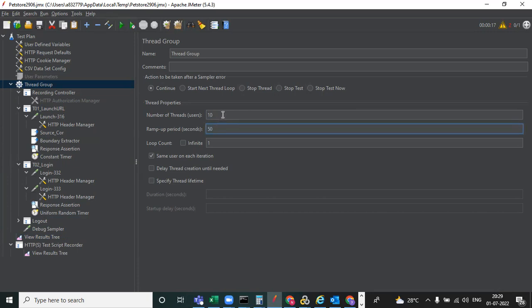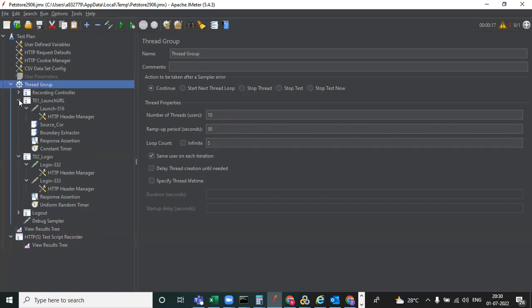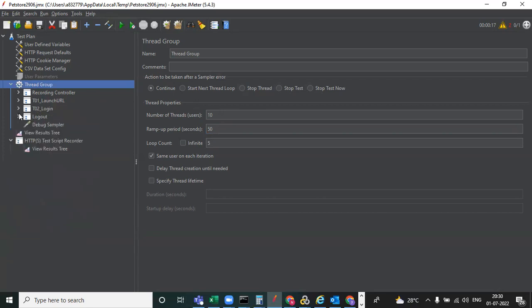That will be your choice. I'm just taking 5 seconds for one user. Maybe you can take 10 seconds for one user also, then 10 into 10 is 100. And for the loop count, you need to give whether the 10 users will execute 10 times or one time. So I'm giving that the 10 users will iterate 5 times. So I will save, and now we'll execute this test.